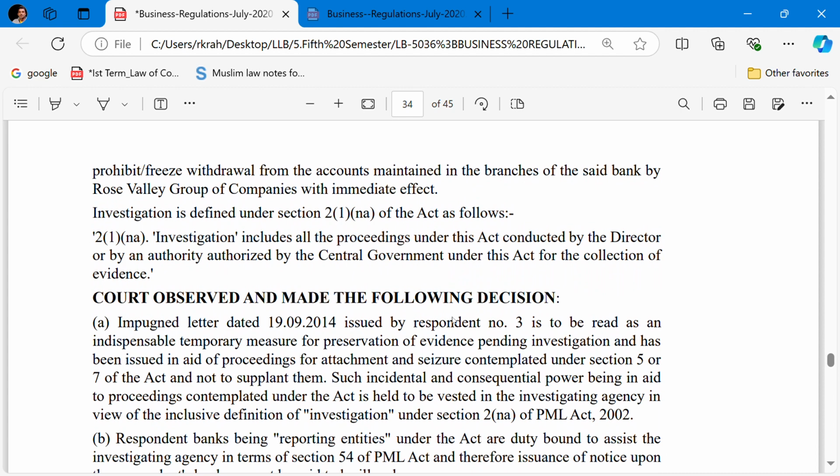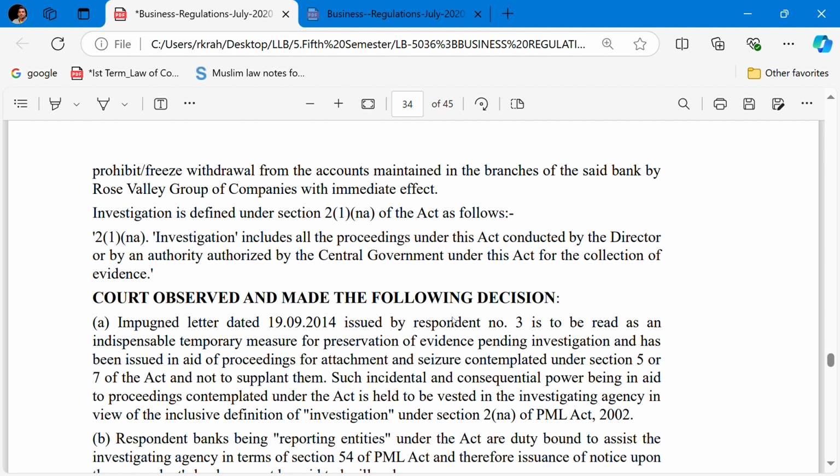The impugned letter dated 19 November 2014 issued by respondent number 3 is to be read as an indispensable temporary measure for the preservation of evidence pending investigation, and has been issued in aid of the proceedings for the attachment and the seizure contemplated under Section 5 or Section 17 of the Act, not to supplant them.